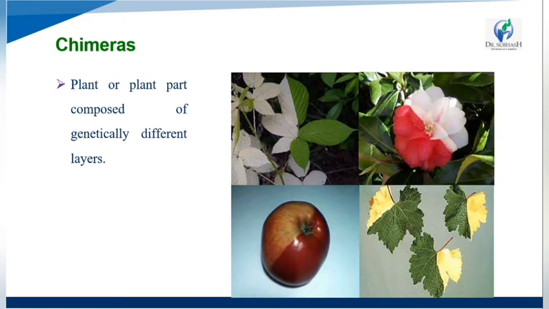So in easy terms we remember this definition: any plant or part of a plant having a mixture of various genes in its composition is called a chimera. They make the hybrid process, and two genetically different layers are composed.